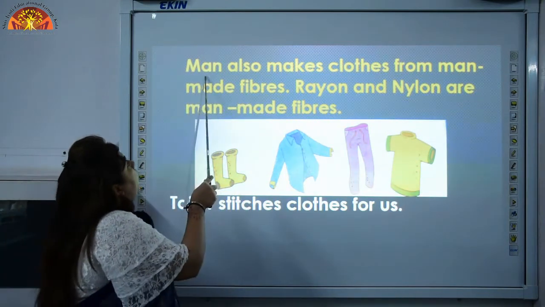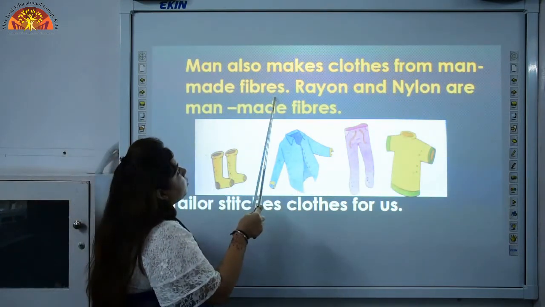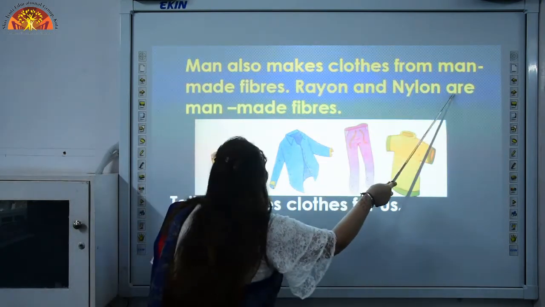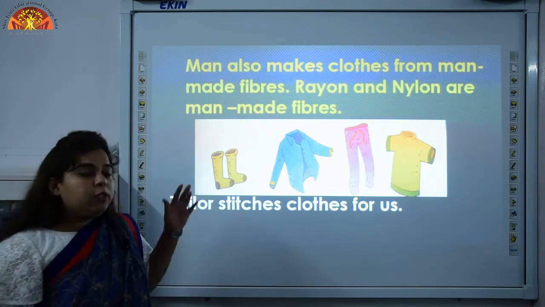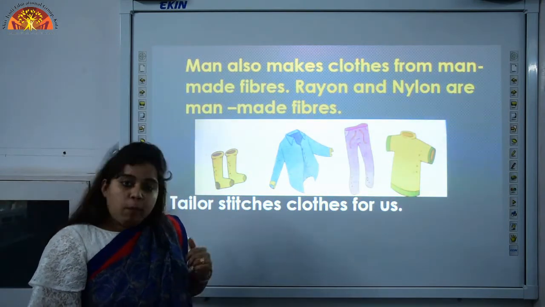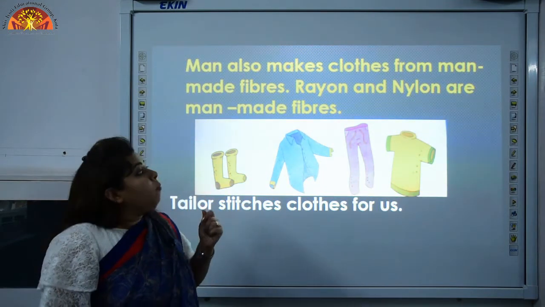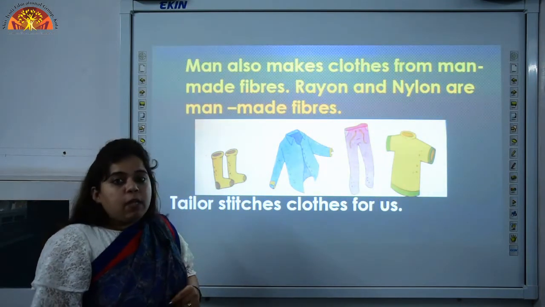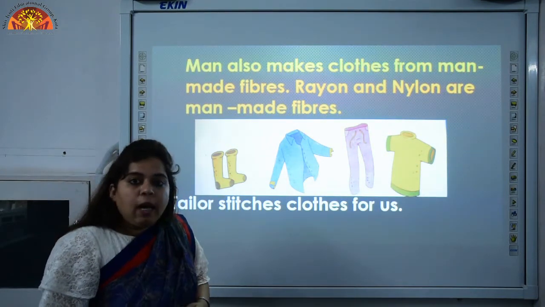Now, man also makes clothes from man-made fibers. Rayon and nylon are man-made fibers. Children, we saw that plants and animals give us raw material to make clothes. Now, man also makes clothes. From which fibers? From man-made fibers. And do you know the names of man-made fibers? They are rayon and nylon.